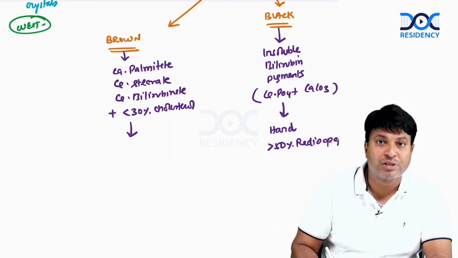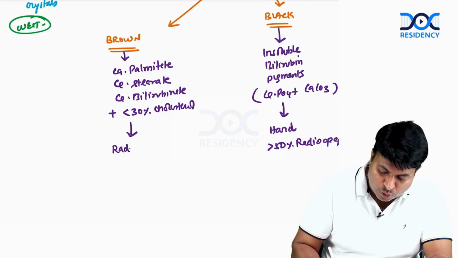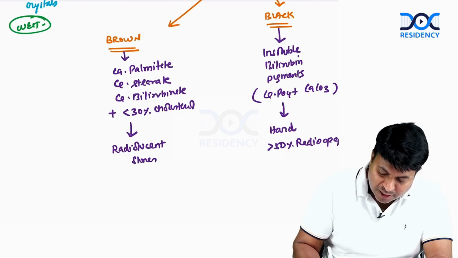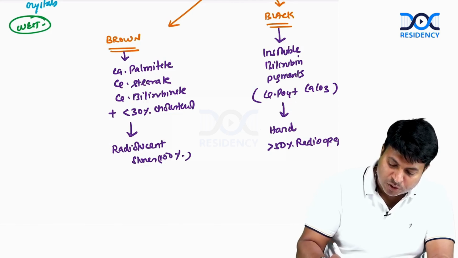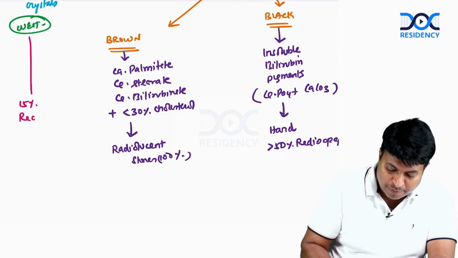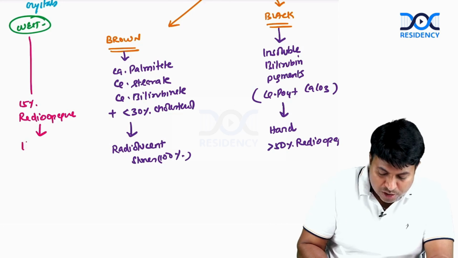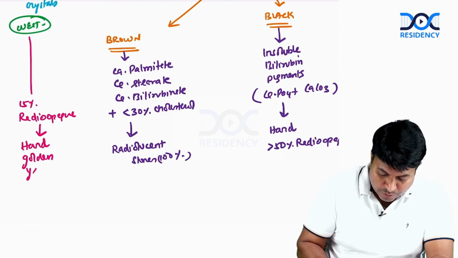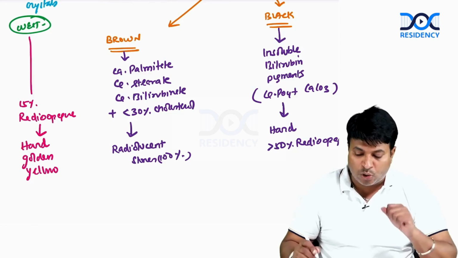Brown pigment stones are radiolucent stones. They are not seen on X-ray at all. They are 100% radiolucent stones. Whereas cholesterol stone itself is 15% radio-opaque, and cholesterol stones are also hard, golden yellow color stones.